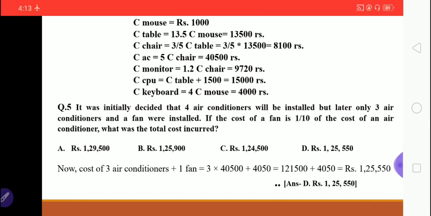So such kinds of simple questions are there on the caselet DI. It will be easier to solve caselet DI if you just understand and analyze the data given in the paragraph.